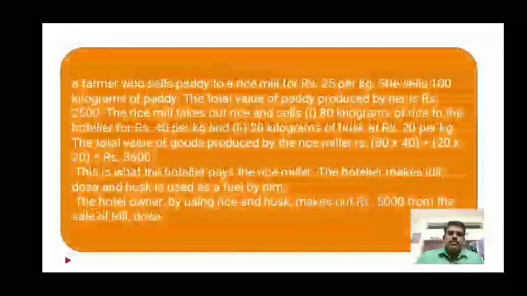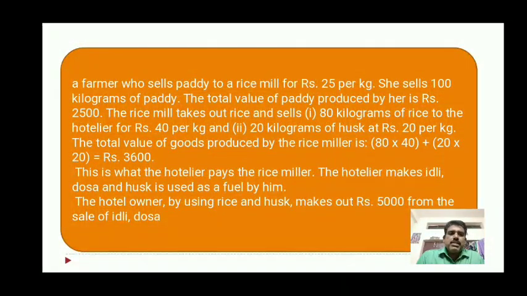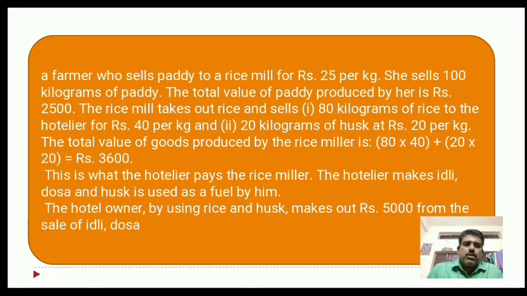Okay, next one. A farmer sells paddy to a rice mill at 25 rupees per kg. She sells 100 kilograms of paddy. The total value of the paddy produced by her is rupees 2500, that means 100 kgs into 25 rupees per kg. In the second stage, 80 kilograms of rice and 20 kilograms of husk are produced by the rice miller.